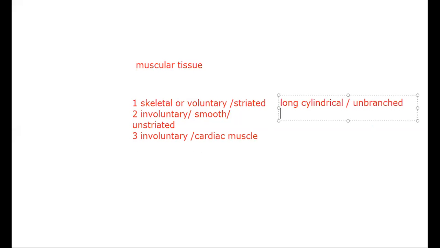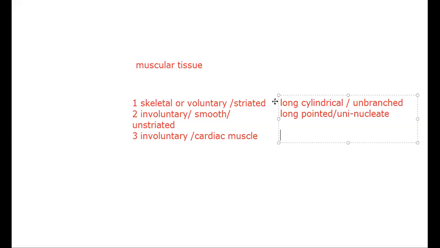And the second one is long, pointed, and uninucleate, U-N-I-N-U-C-L-E-A-T-E, uninucleate. And the third one is cardiac.